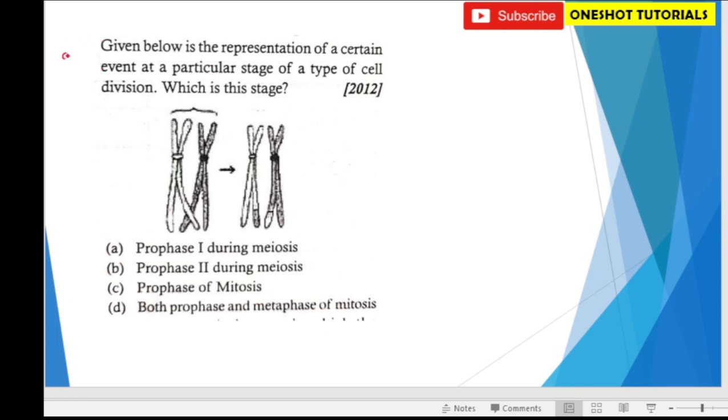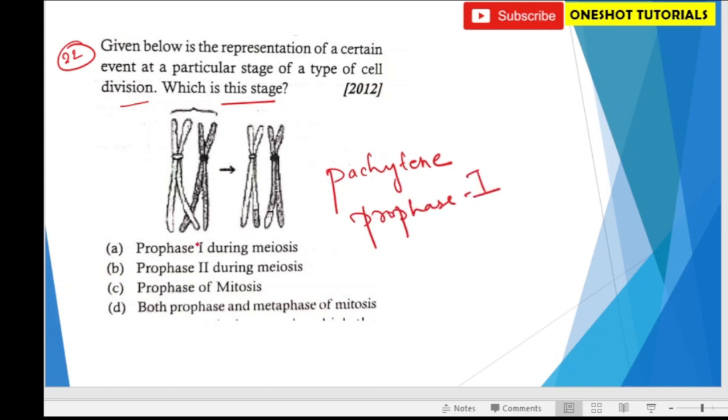Question number 22. Given below is the representation of a certain event in a particular stage of a type of cell division. Which stage is it? So in the given diagram, it represents crossing over that takes place in pachytene of prophase 1. So the correct option is A, prophase 1 during meiosis.